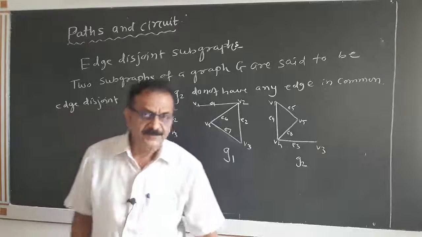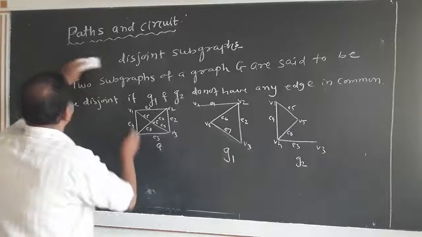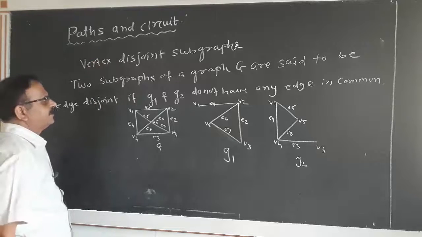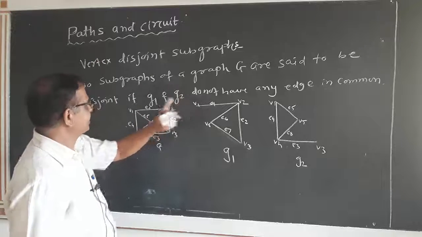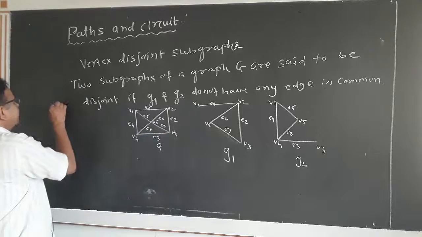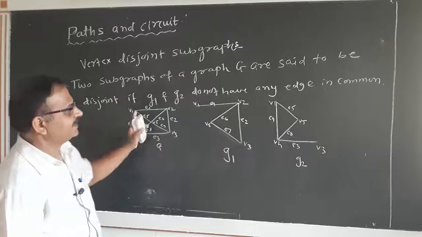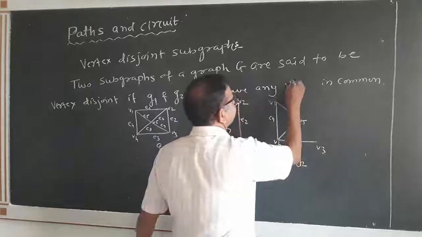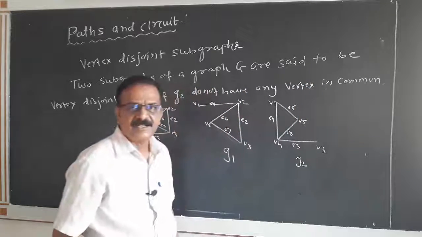Now the second type, vertex disjoint subgraph. Two subgraphs of a graph G are said to be vertex disjoint if G1 and G2 do not have any vertex in common.